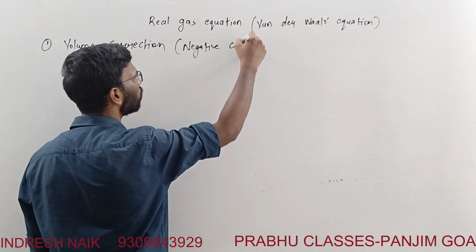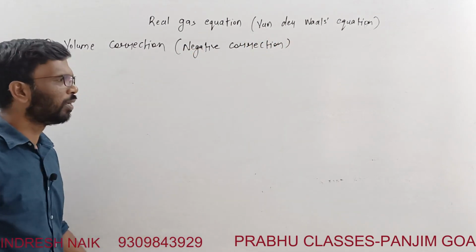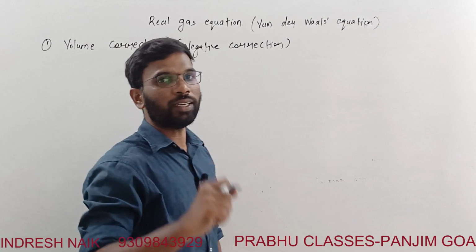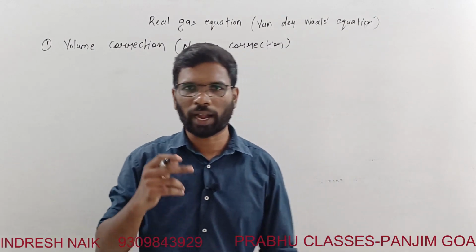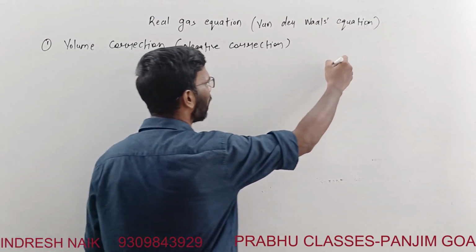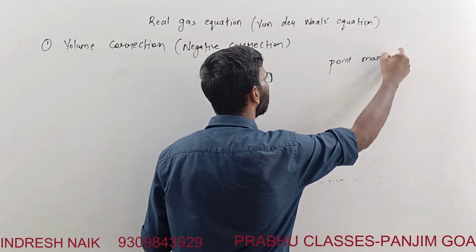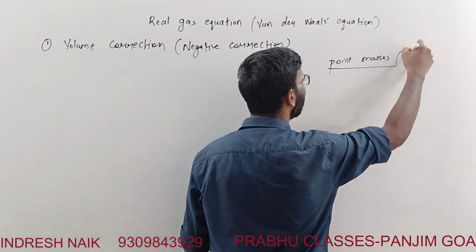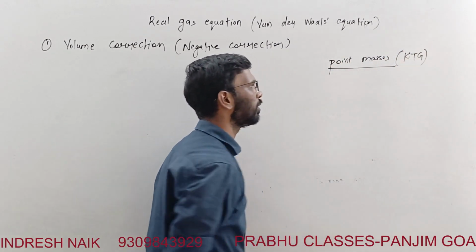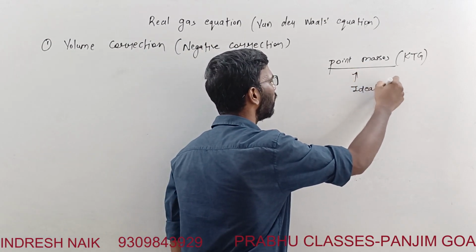Negative correction means we are writing V minus nb, just for you to remember. In the case of the ideal gas, particles were considered to be point masses. This was with respect to the kinetic theory of gases, and this was for the ideal gas.